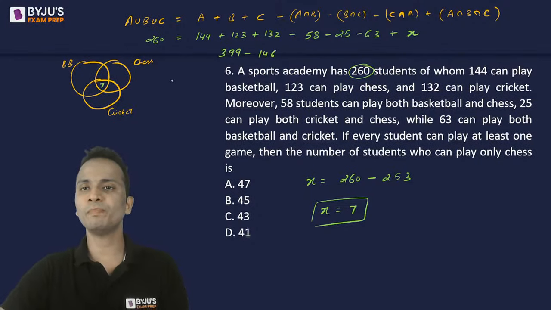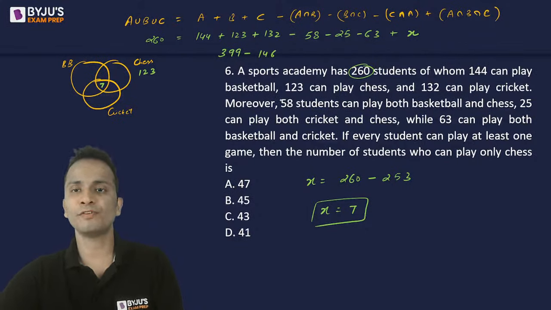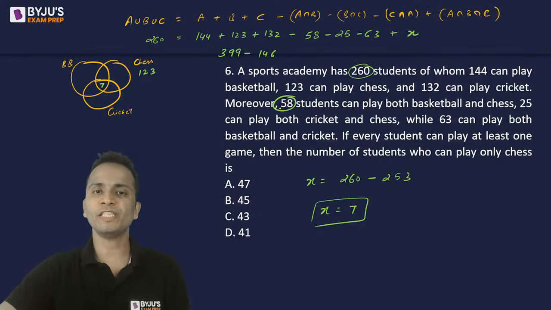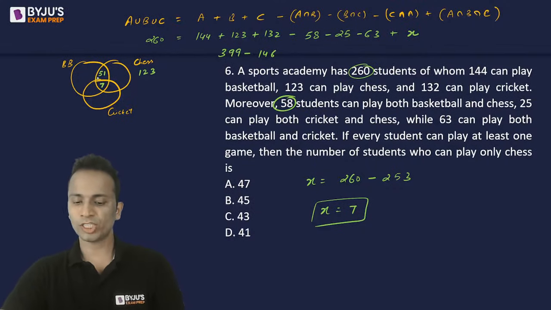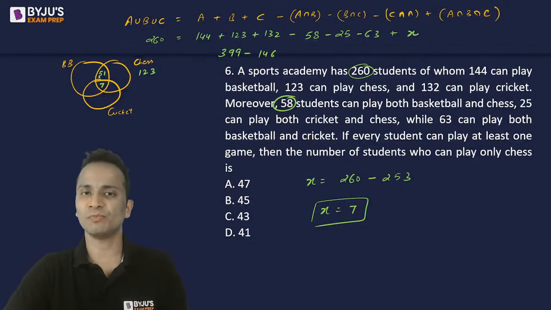Now the total number of people who play chess is 123. The number of people who play chess and basketball is 58. If I remove 7 from there, I'll get 51, which is the number of people who will play only chess and basketball.